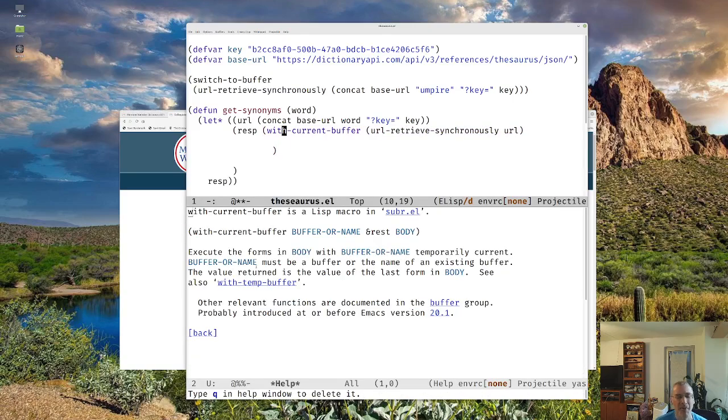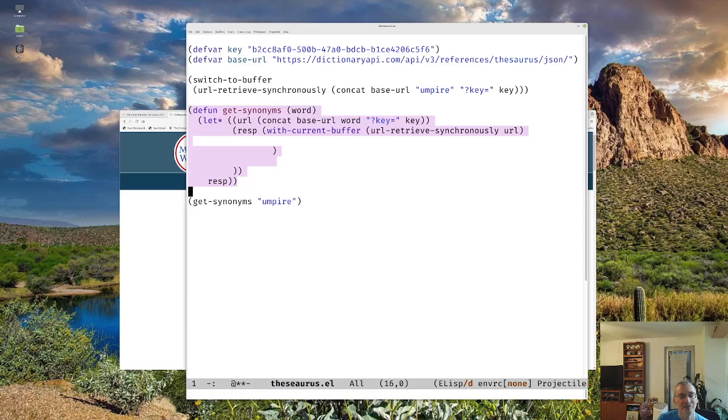With current buffer, we basically give it the buffer, and then we give it the body of what to do with this. And basically, that's going to return the buffer. Let's just see what it does, plain and simple. Let's get our parens there.